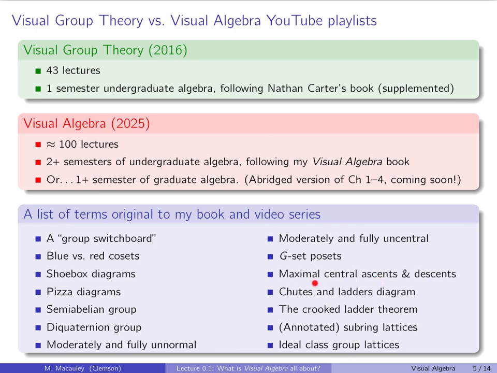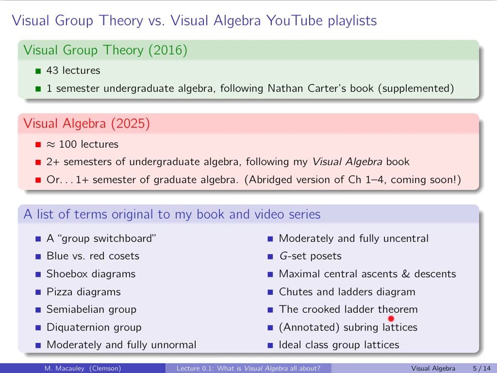Maximal central ascents, maximal central descents. This has to do with how you define nilpotent groups and ascending and descending central series. Maybe someone's done this, but I've never really seen it. I think it's a really nice way to do it in terms of universal properties, and it has a very nice visual component. Especially in this course, we're going to rely on subgroup lattices, and we'll get to know a whole bunch of them. It'll be an incredibly useful toolbox where we can use techniques involving central ascents and descents that we couldn't use if we didn't have lattices.